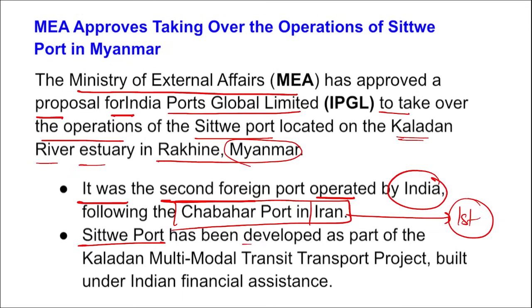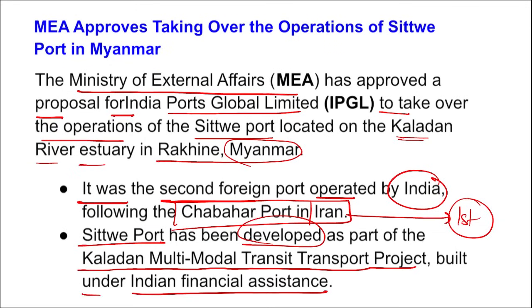Then Sitwe port has been developed as a part of Kaladan Multimodal Transit Transport Project built under the Indian Financial Assistance. Correct. What is financial assistance? Financial assistance is basically the financial help, the monetary help, the money that is provided for this project, and it has been provided by India to Myanmar to develop this transit transport project.